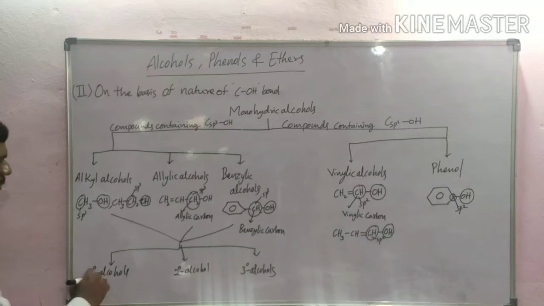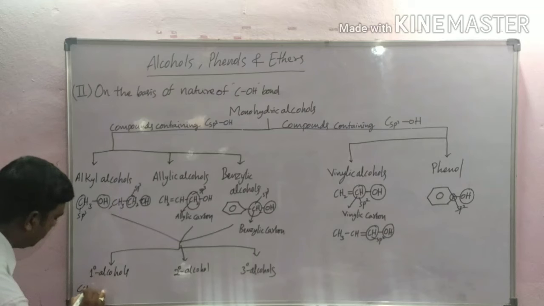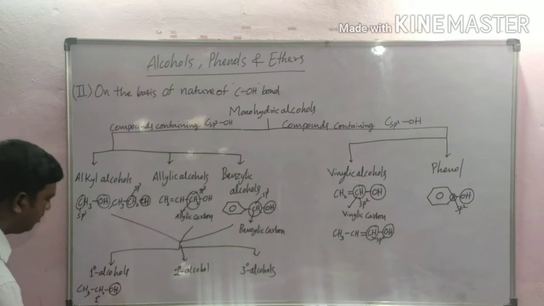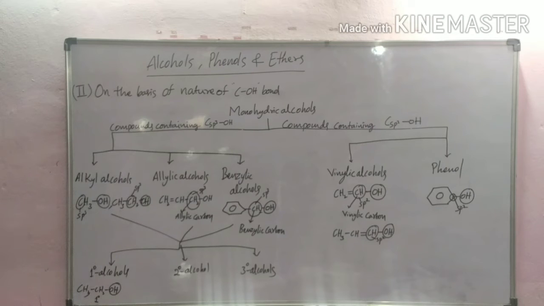Primary alcohols: a hydroxyl group attached to a primary carbon atom is called a primary alcohol. In these alcohols, the hydroxyl group is attached to a carbon atom which is attached to one or no other carbon atoms.